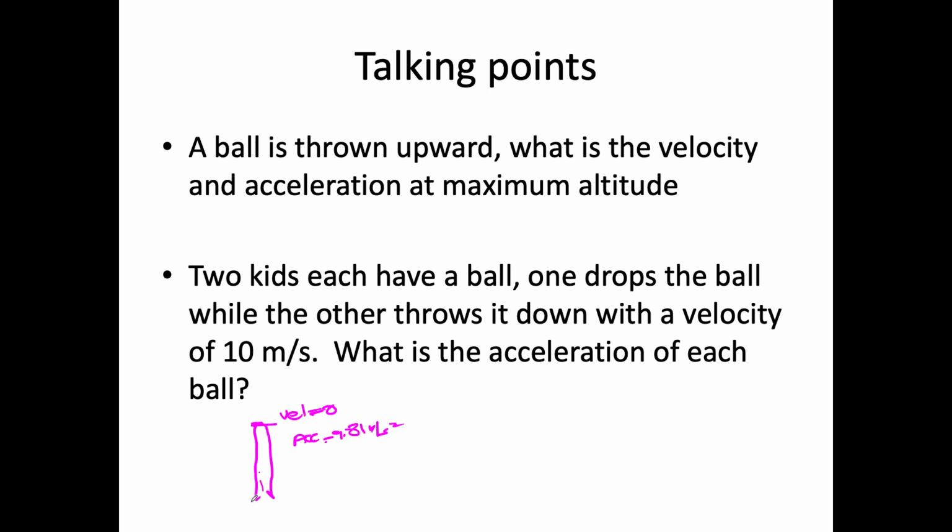Again, this leads into one of the questions we had last week. When is the instantaneous velocity 0, and what is its acceleration? Here's a perfect example. Two kids have a ball. One drops the ball and the other throws it down with a velocity of 10 meters per second. We want to know what the acceleration is.